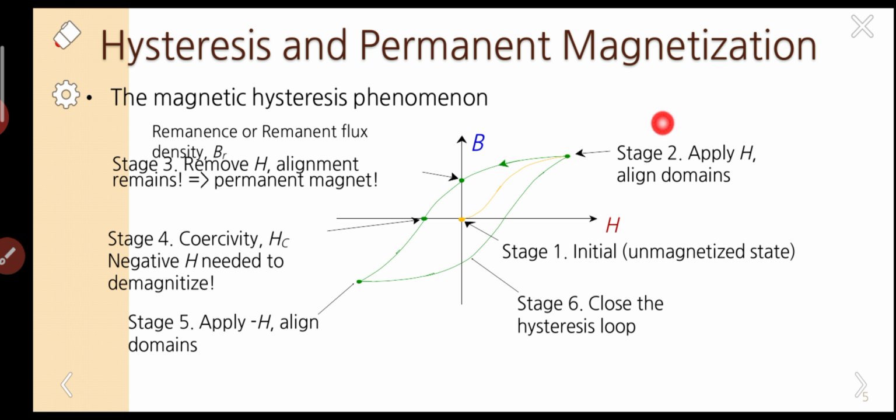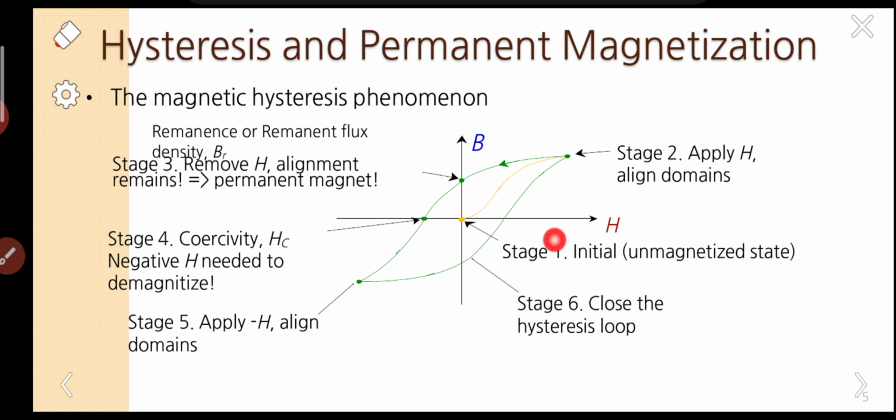This is the positive direction, this is the negative direction. Again it gets saturated in the opposite direction. Whenever we increase the field, in stage 6 it travels like this and reaches this saturation point. So for a cycle of applied field, the graph was like this. It starts here, but does not return to this point, it returns to this point. That means it is not linearly varying with H.